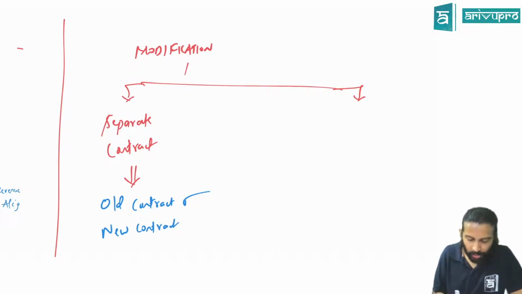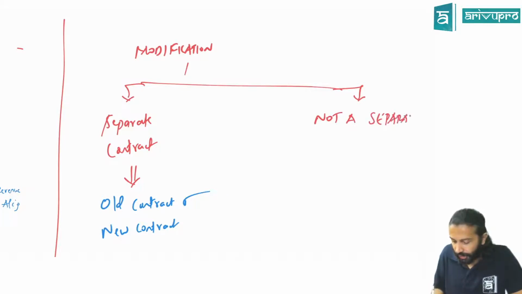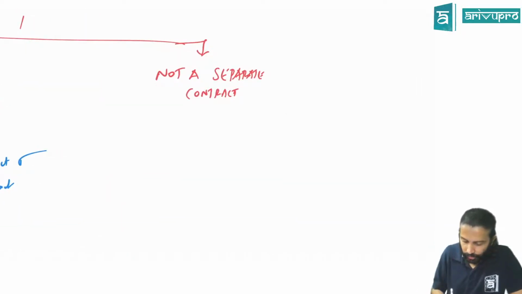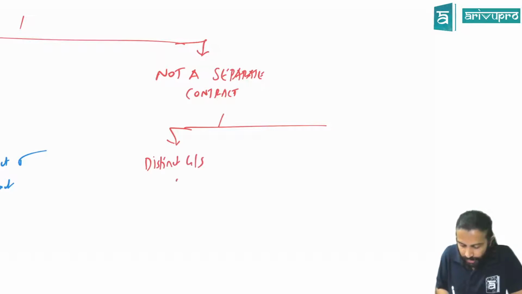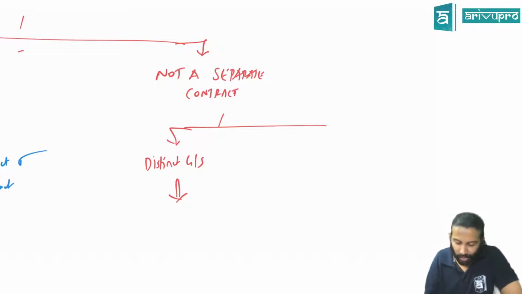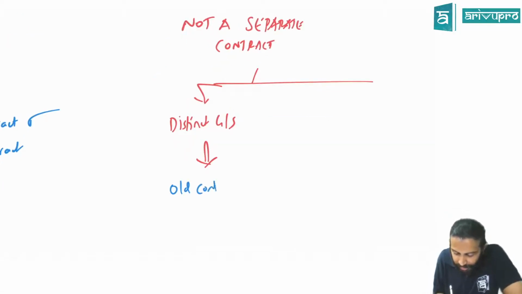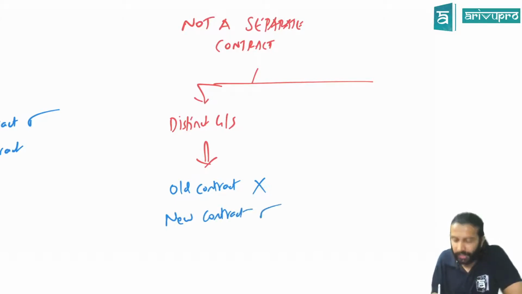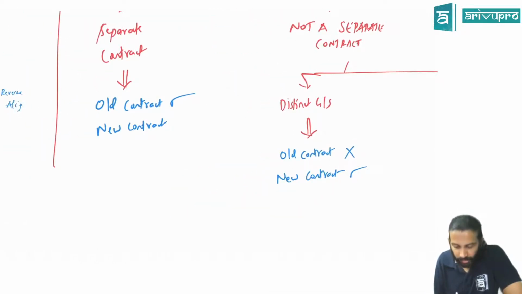If it is not a separate contract, then you have to check whether that modification is for distinct goods or service. If it is for distinct goods and service, here 2 will not run. The old contract, whatever existing, you will cancel that, and the new contract will be accounted. Getting the difference between this and this now? Here both will run, old and new. Here only one will run.